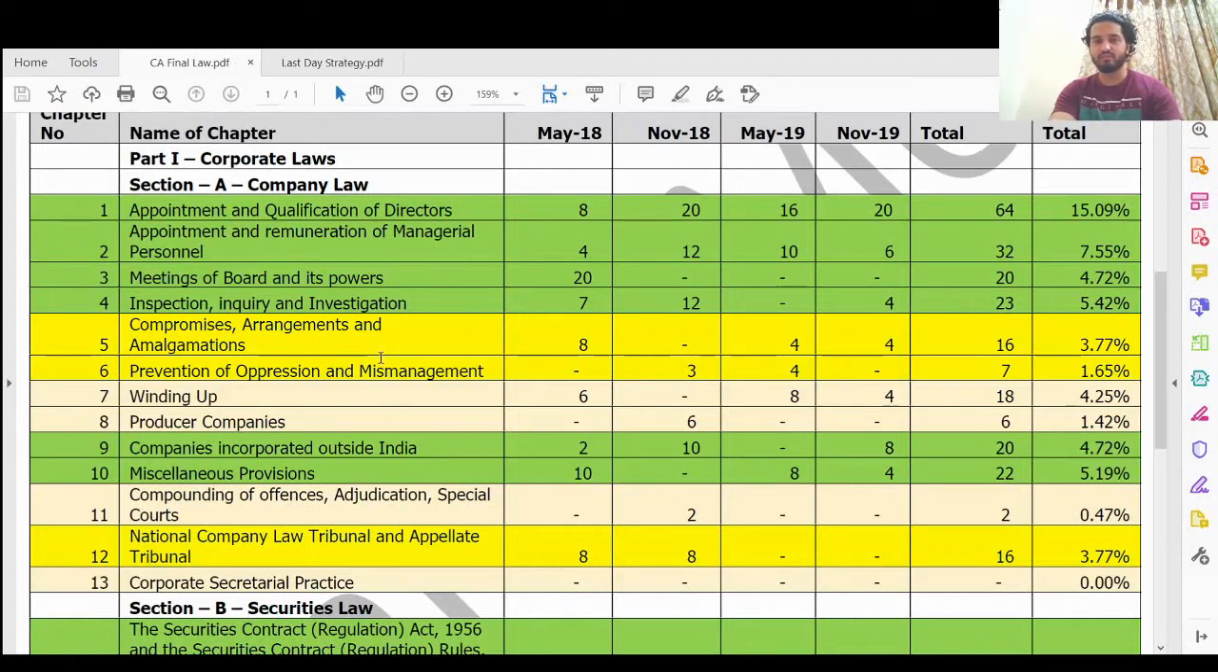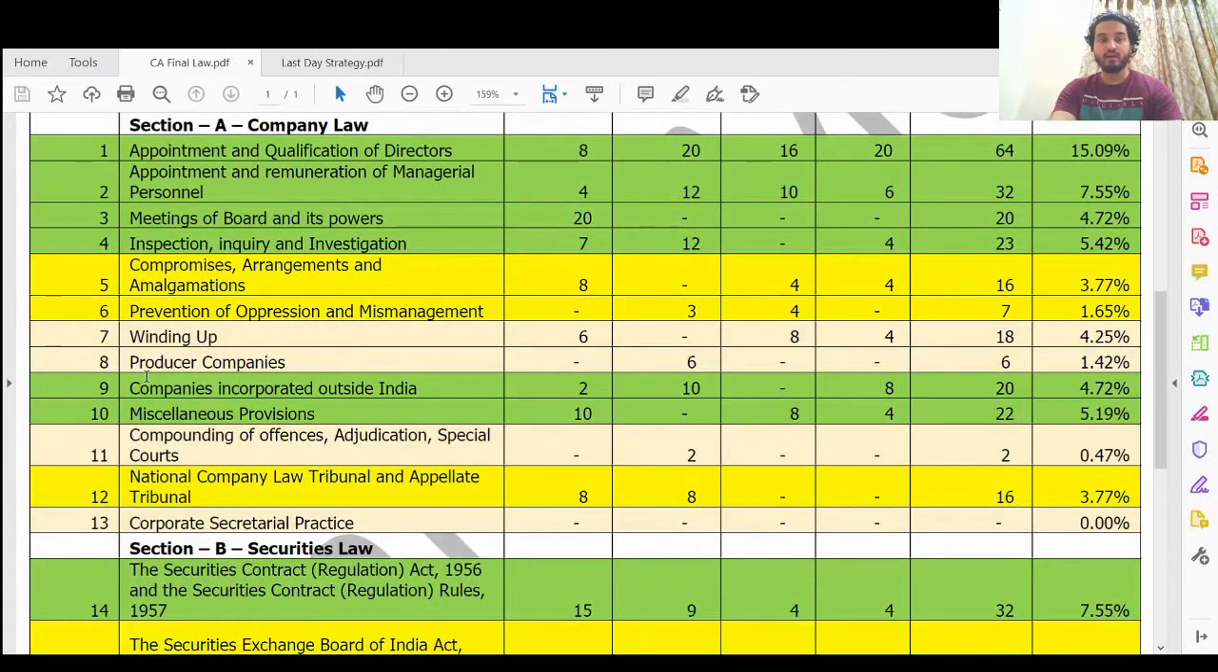It is a simple, small chapter in B category. Companies incorporated outside India, foreign company, very important. It is something which is new, which was not there in the earlier act. So I have kept it in A category.